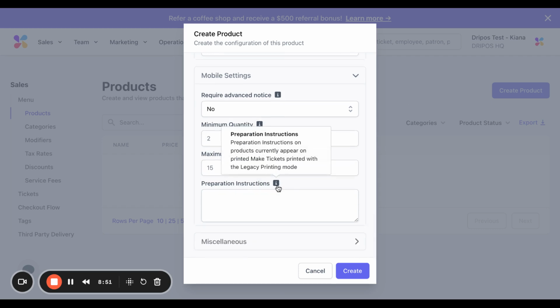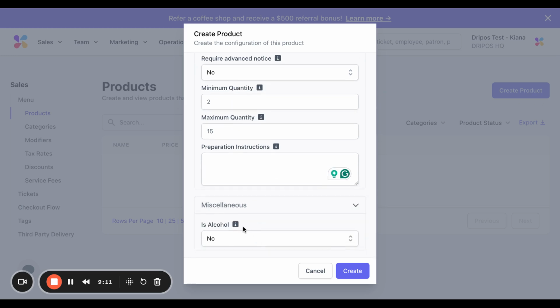You can also attach preparation instructions here. So these appear on printed make tickets, printed with legacy printing mode. So not really common moving forward. So I would recommend just leaving this section as it is.